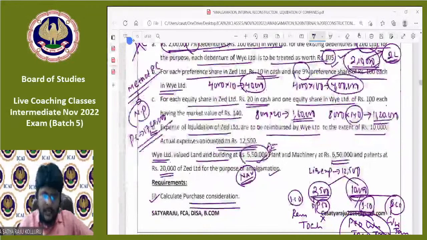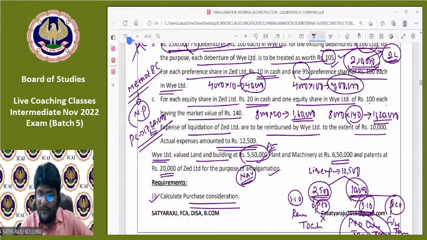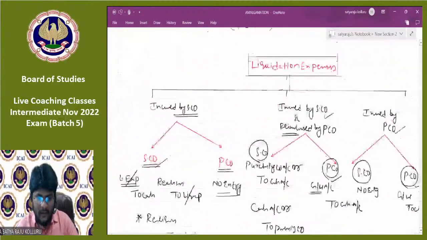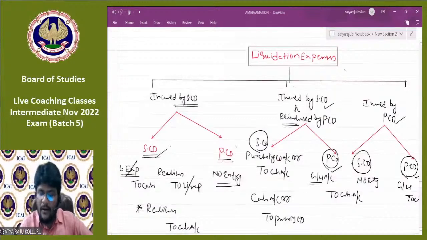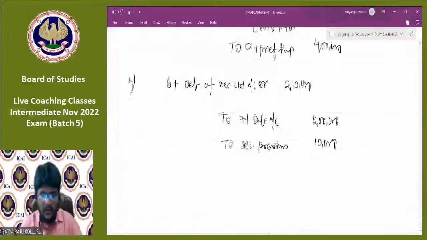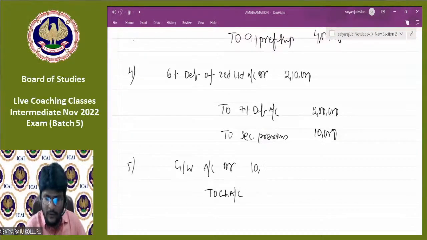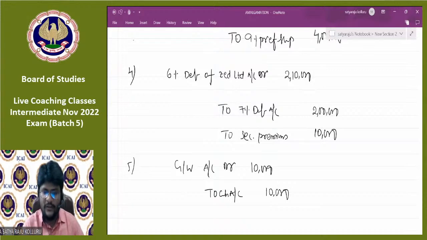Next, one more thing, guys. Please don't ignore this. Liquidation expenses 10,000 are reimbursed by us, the purchasing company, to the selling company. What is the accounting treatment in the books of purchasing company? I'll open this diagram for your better understanding. Whenever the purchasing company reimburses the liquidation expenses to the selling company, the entry is goodwill account debtor to cash account. The same entry we need to pass here: goodwill account debtor to cash account, 10,000, for the purpose of reimbursement of liquidation expenses.